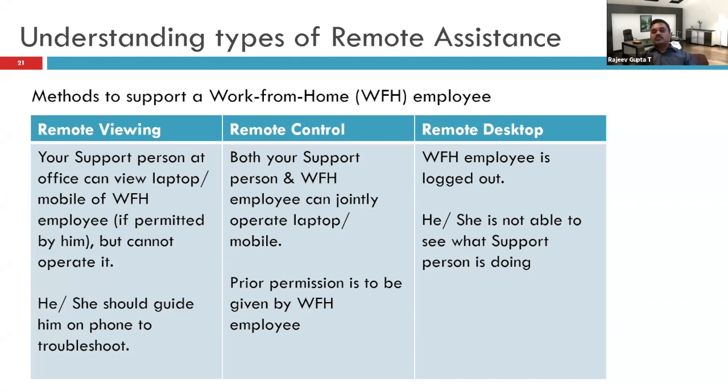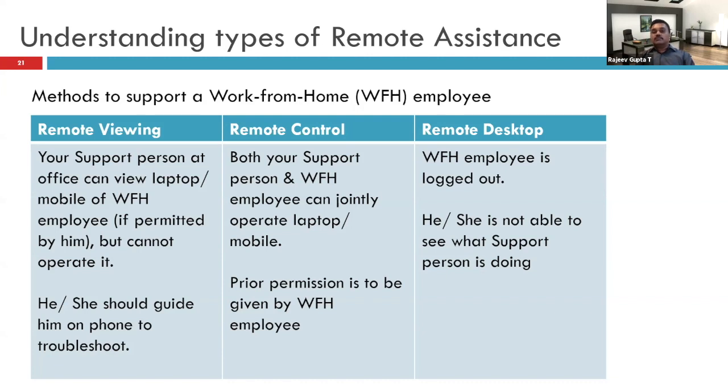Remote viewing means that your support person sitting at your office can view the laptop of the work from home employee. Obviously, after he gives the permission to do that and the password is exchanged, but he will not be able to operate. What he'll do, he will be able to see the screen and guide him: click this, go to this menu, and all that stuff. They will be talking on phone, and alongside, the person in the office will be guiding that WFH person.